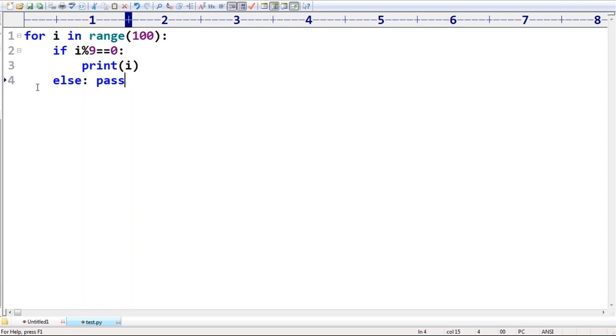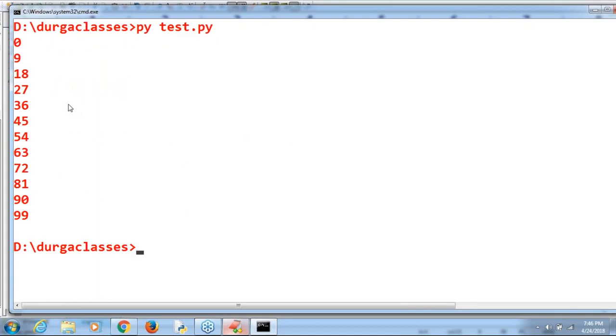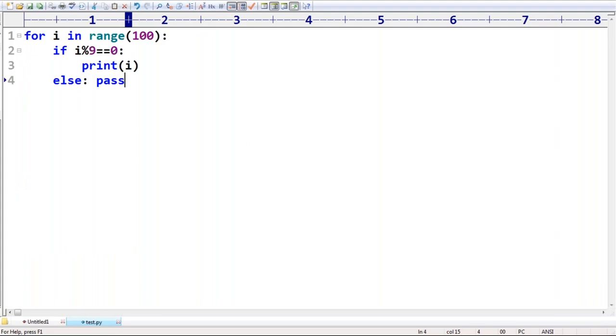Sir, can you please tell, is it valid or not? Yes. Now you can say what is the need of pass, it is nothing, don't do anything. Now observe 0, 9, 18, 27, 36, 45, and so on. Perfectly, this is the output you are going to get by default. Clear?